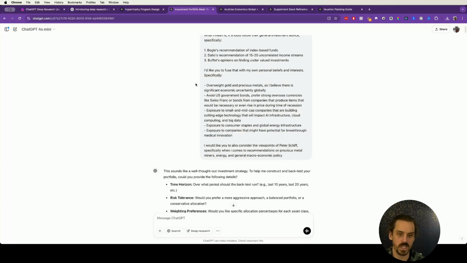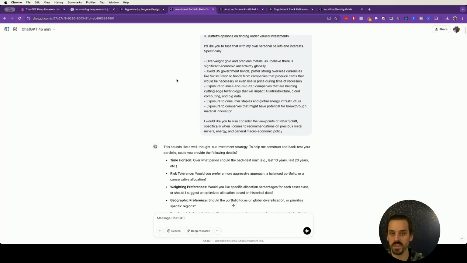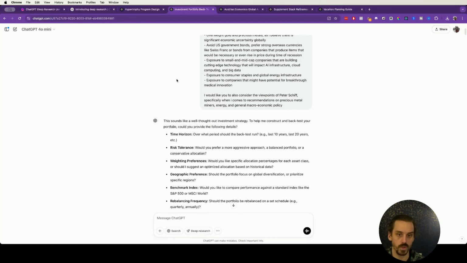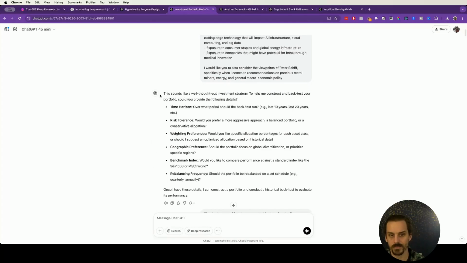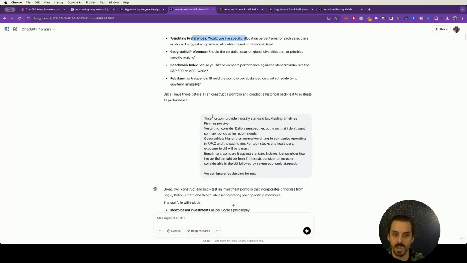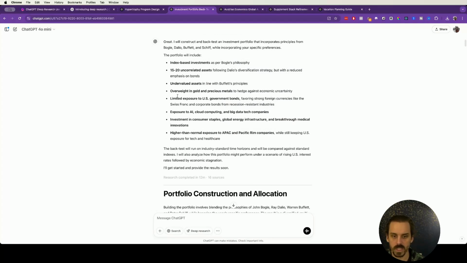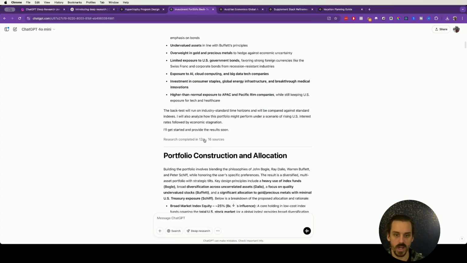And so I gave it basically what I would think is something I care about if I wanted to build a portfolio. And so again, it went and it asked me different questions. How far back do I want this thing tested? What is my overall risk tolerance? How do I want certain asset classes weighted, and so on? I answered those questions for it. It restated what it was going to do, and then it went out 12 minutes. So considerably longer, almost double the amount of time that our first one went.